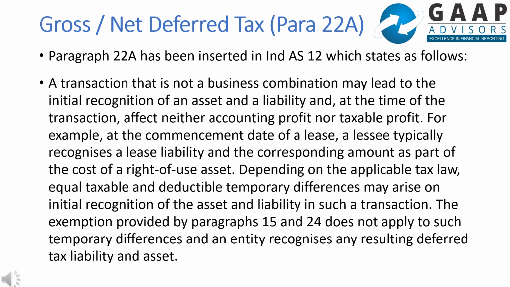A transaction that is not a business combination may lead to the initial recognition of an asset and a liability, and at the time of the transaction affect neither accounting profit nor taxable profit. For example, at the commencement date of a lease, a lessee typically recognizes a lease liability and the corresponding amount as part of the cost of a right of use asset.